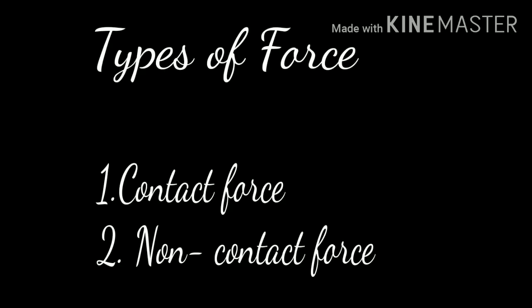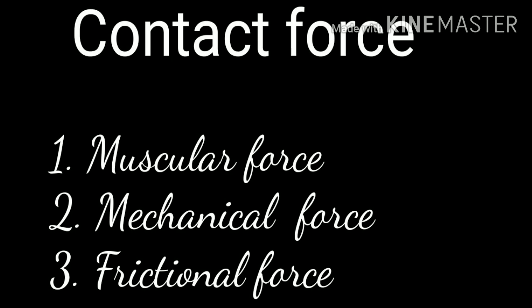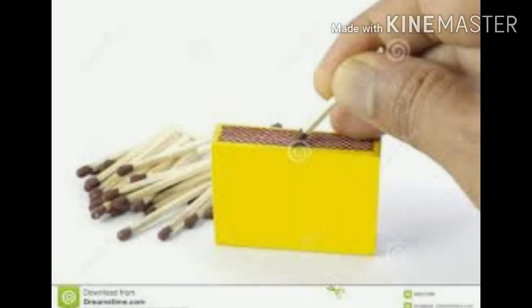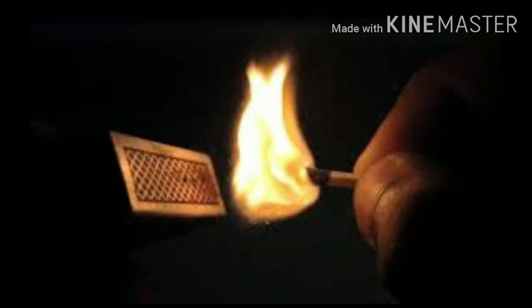Types of forces. In this we have two types, that is contact force and non-contact force. The contact force is classified into three types, that is muscular force, second one mechanical force, and third one is frictional force. Contact force means when a force is applied by touching the object, then it is called the contact force, like lighting the matchstick.